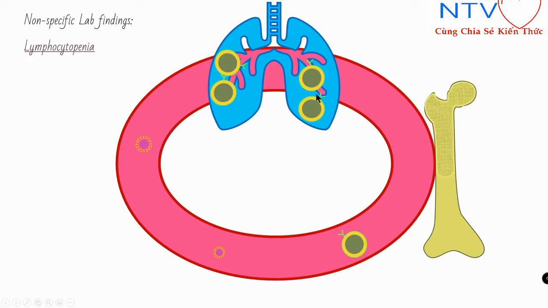So when lymphocytes decrease, and because the virus is infecting, interleukins will be released. Some of the interleukins will stimulate the bone marrow of the patient, and the bone marrow will form and release more and more lymphocytes, more and more white blood cells into the blood.